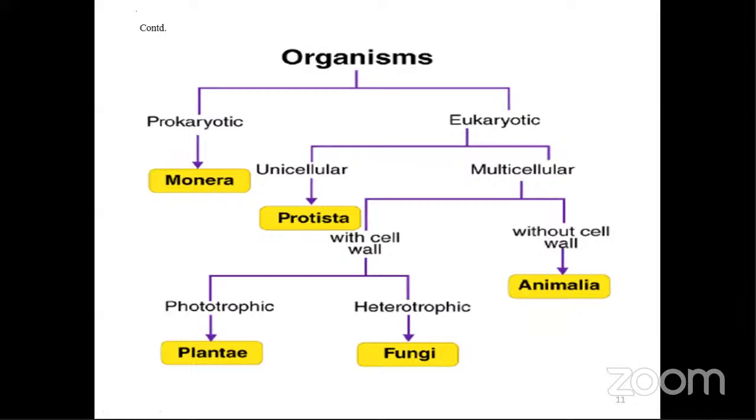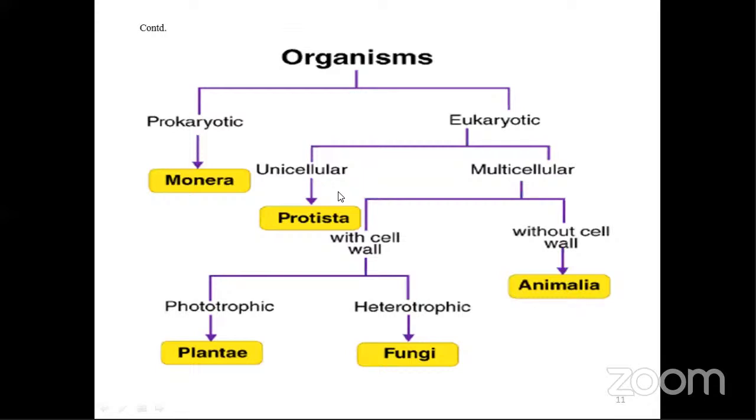Next, now organisms, how they are classified, we see. Prokaryotic, eukaryotic: that is the primitive type, and then the organisms other than the primitive type are eukaryotic. Then under prokaryotic, Monera comes, and under eukaryotic, all other kingdoms come, like Protista, Plantae, Animalia, Fungi, etc. Right? Now further, in eukaryotic, there are again 2 types, unicellular and multicellular.